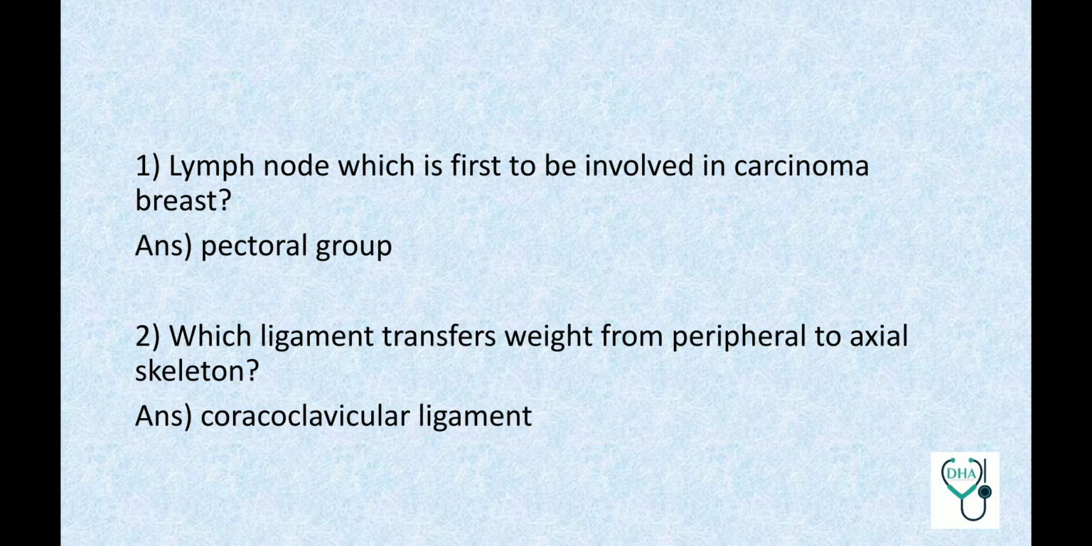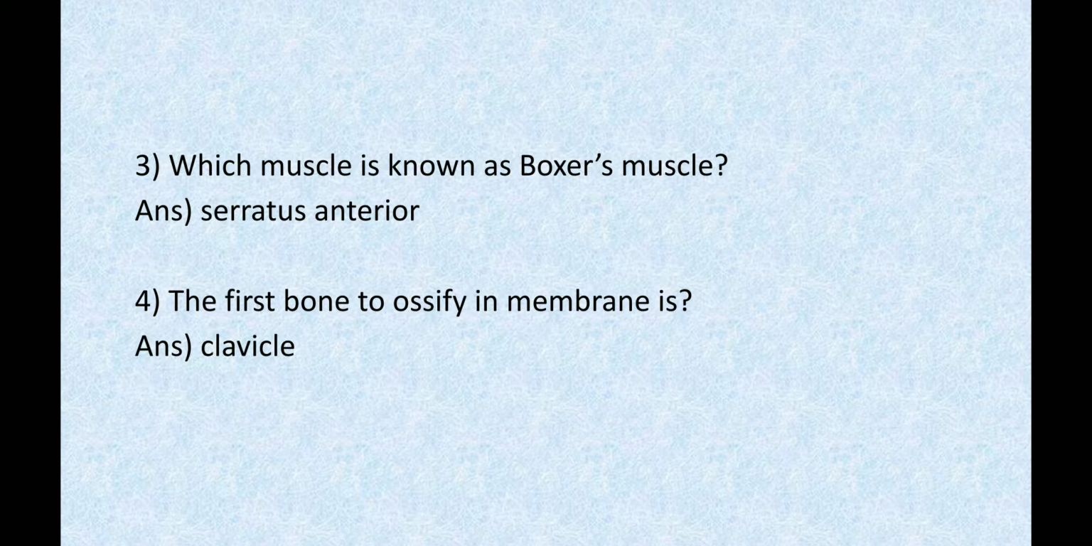Lymph node which is first to be involved in carcinoma breast. Pectoral group. Which ligament transfers weight from peripheral to axial skeleton? Coracoclavicular ligament. Which muscle is known as boxer's muscle? Serratus anterior. The first bone to ossify in membrane is clavicle.